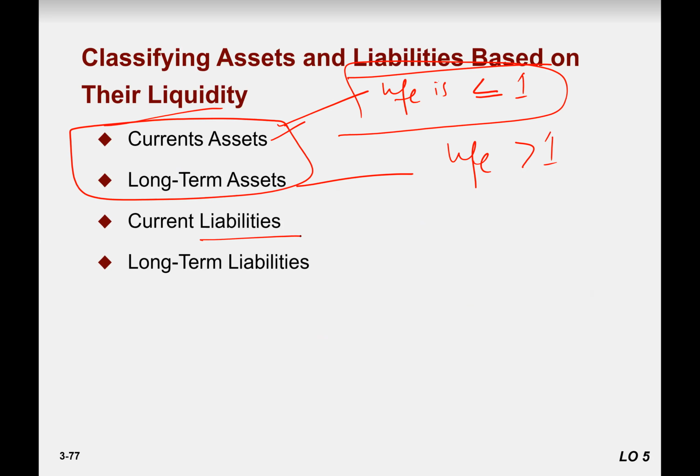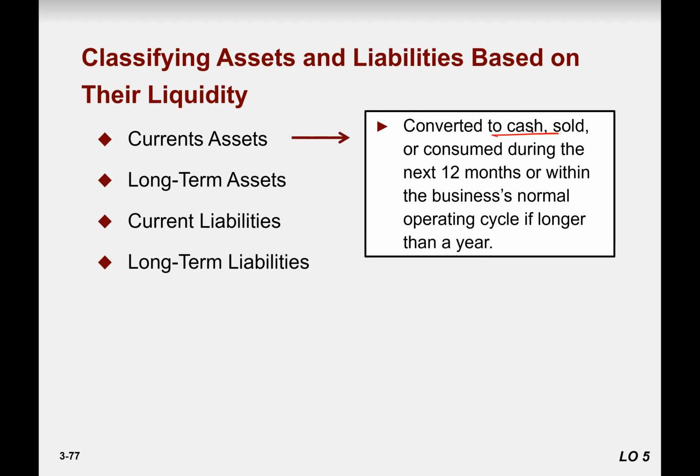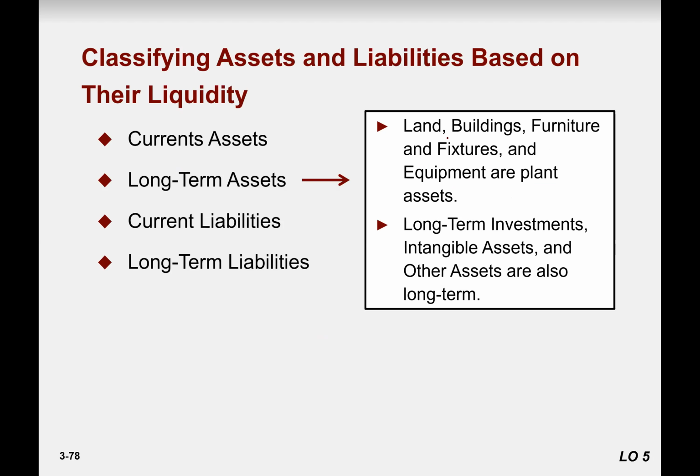Similarly, with current liabilities and long-term liabilities, which one is more liquid? Current liabilities. We talk about the current assets. We talk about that, converted to cash, sold or consumed during the next 12 months, or within the business's normal operating cycle, right? What are the long-term assets? Like building, fixtures, equipment, plant, right? Long-term purposes. It also includes intangible assets like patents, copyrights, trademarks, this kind of stuff.